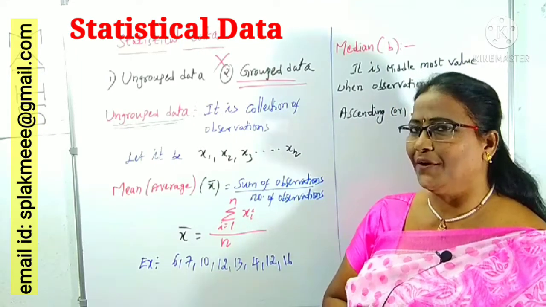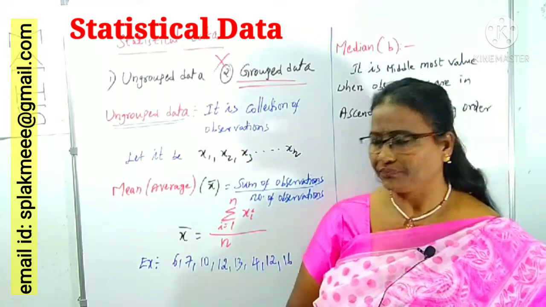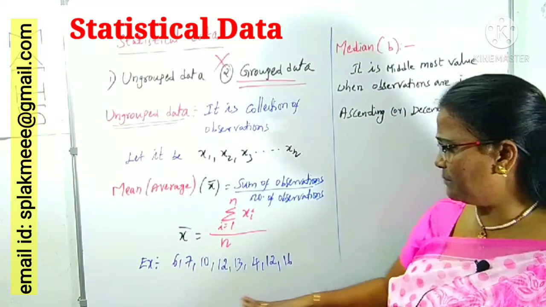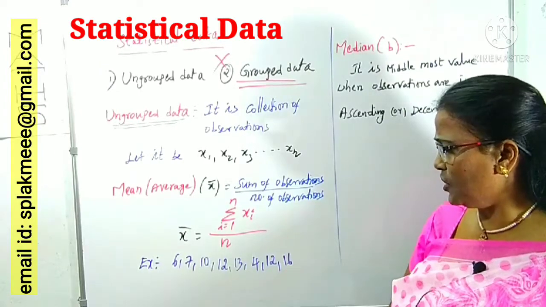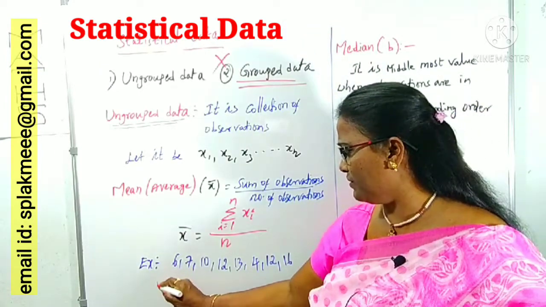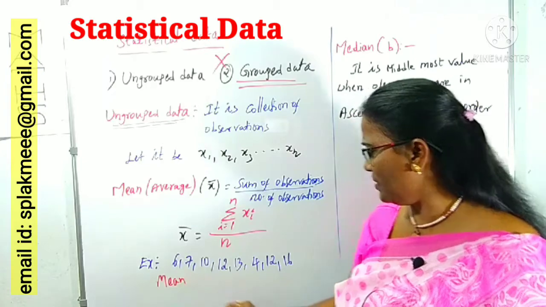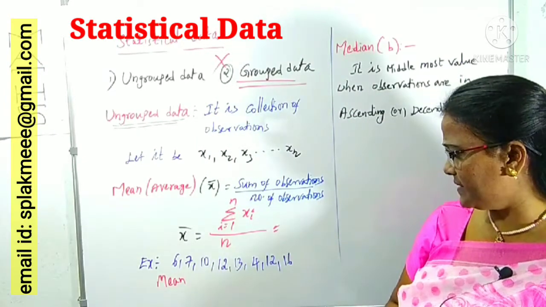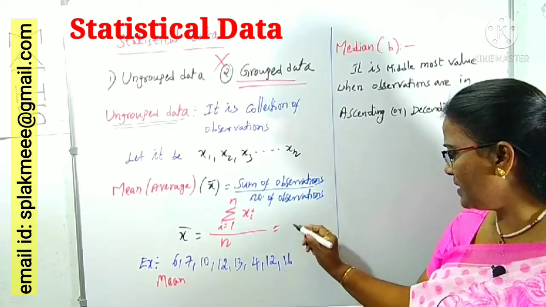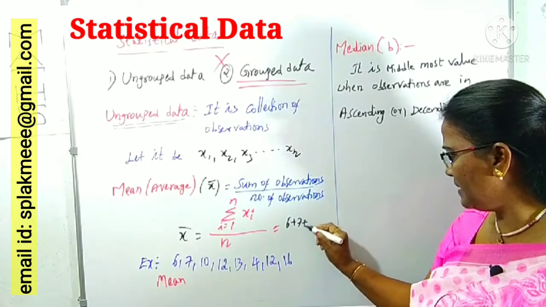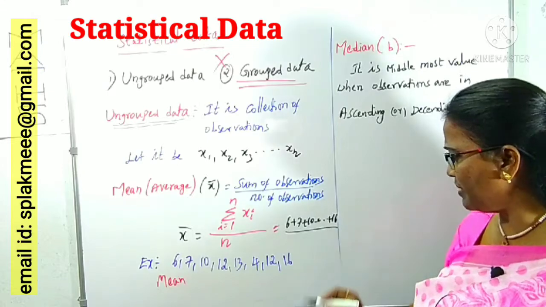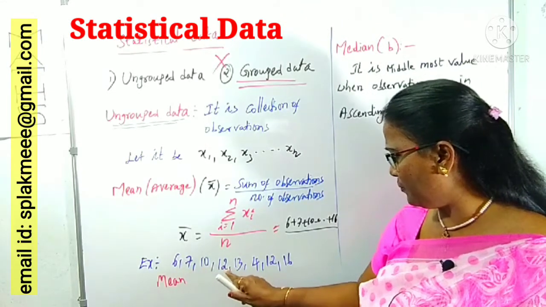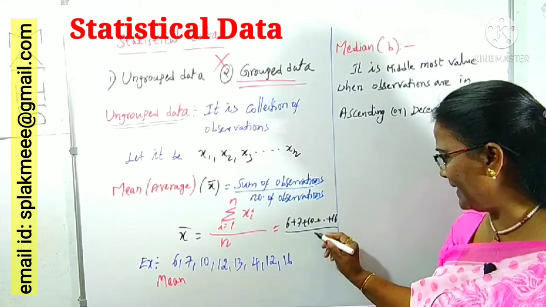Now look at this example. There are some numbers here: 6, 7, 10, 12, 13, 4, 12, 16. You want to find the mean. So what is x bar here? Add all these, 6 plus 7 plus 10, up to 16, divided by how many there are: 1, 2, 3, 4, 5, 6, 7, 8, so 8.